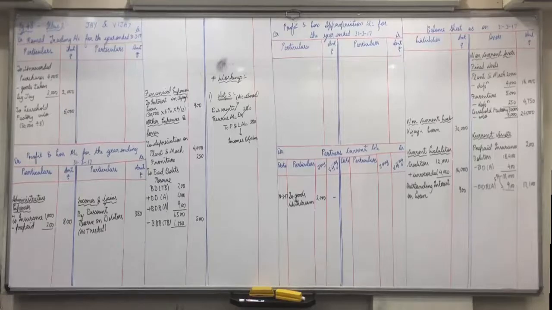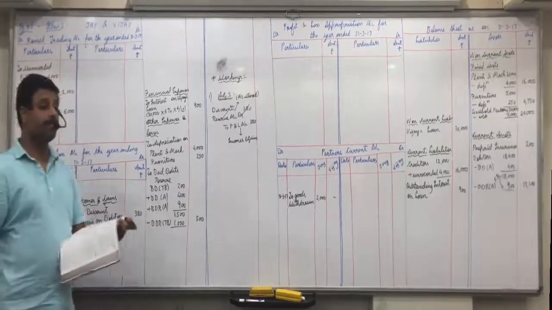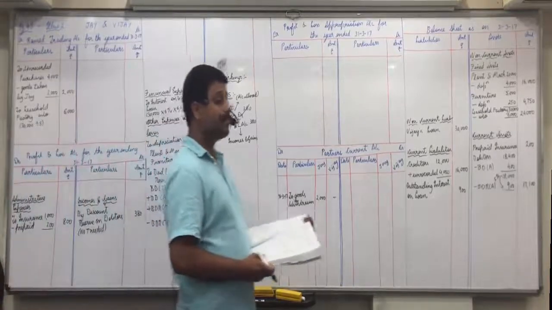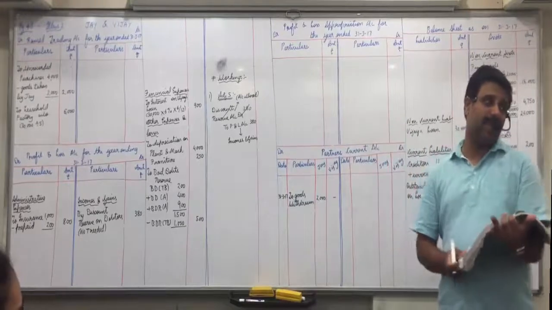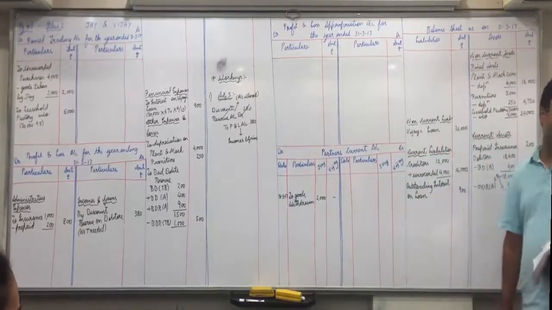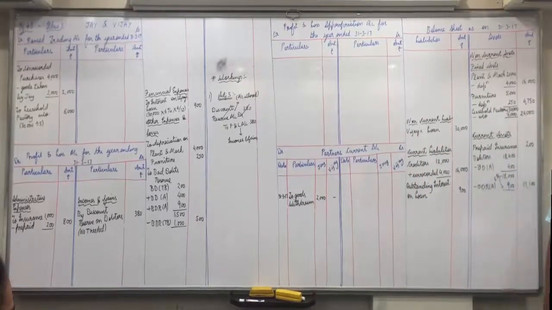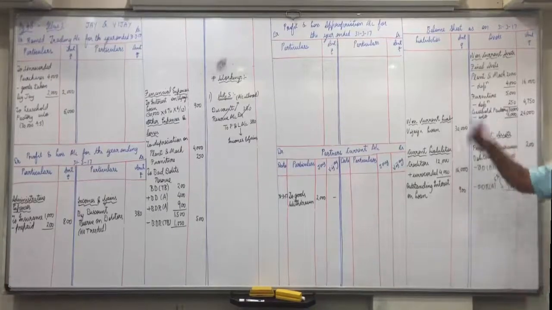So, capital accounts. It will come in partners capital. We don't make capital account because it remains fixed. So where will we show? Where do you show capital? Directly on the liabilities side.